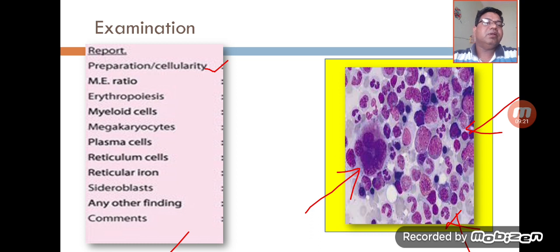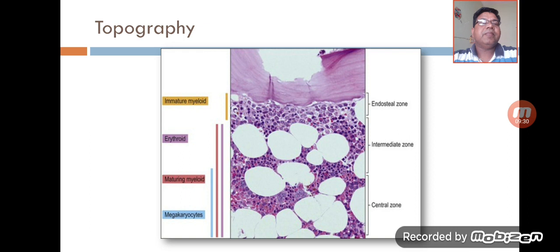Here you can see the multiple precursors of the erythroid series as well as myeloid series and the megakaryocytic series. If we see the topography of these cells in the diagram, you can easily assess the cortical bone, along with the cellularity and the fat cells. Here we can divide this into three zones.